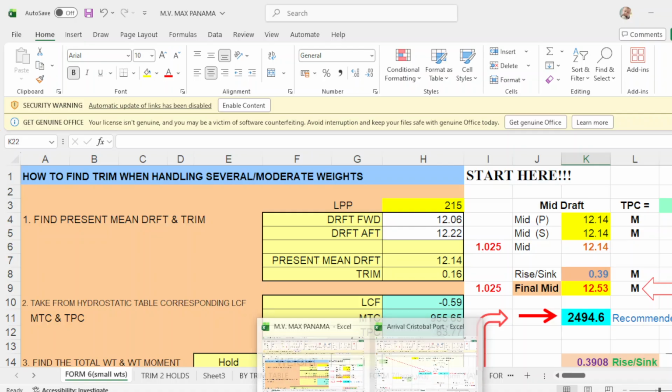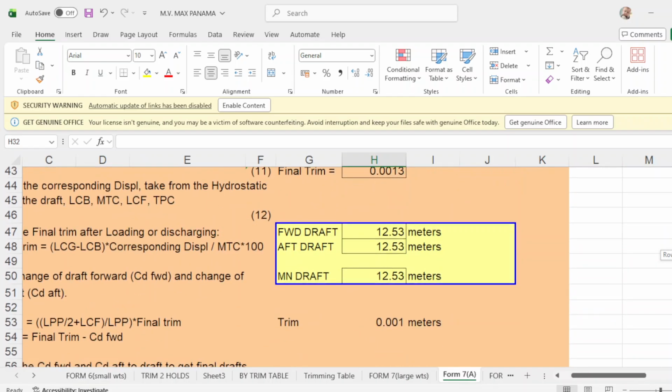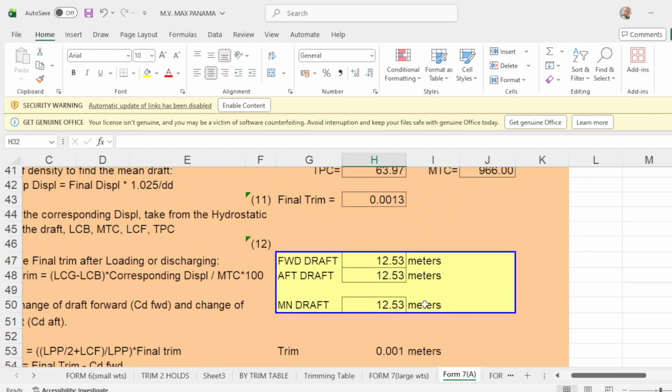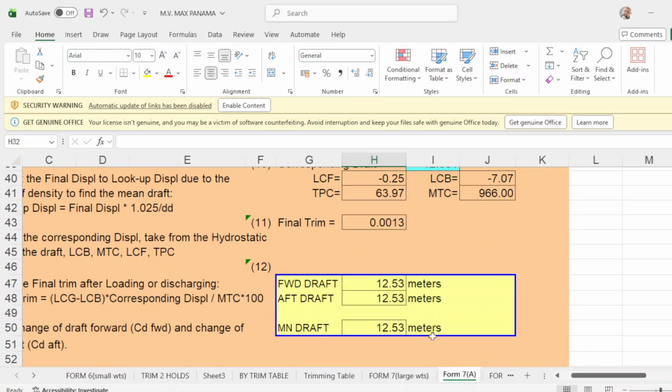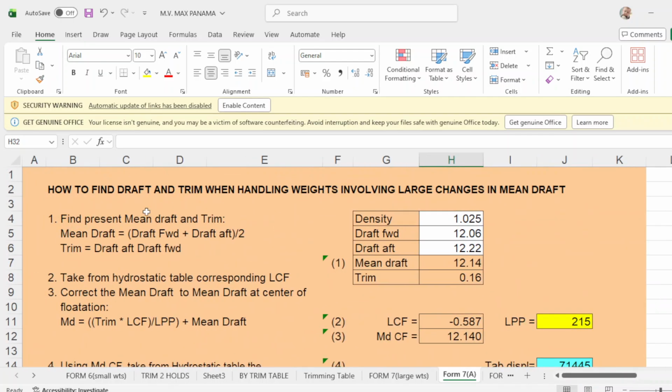Oh, sorry, departure drop should be 12.53 even keel, okay? Forward drop is 12.53, up drop is 12.53, your main drop is 12.53, your trim is 0, okay? So this is form number 7, or what you call how to find drop and trim when handling weights involving large changes in mean drop. So this is number 1 program.